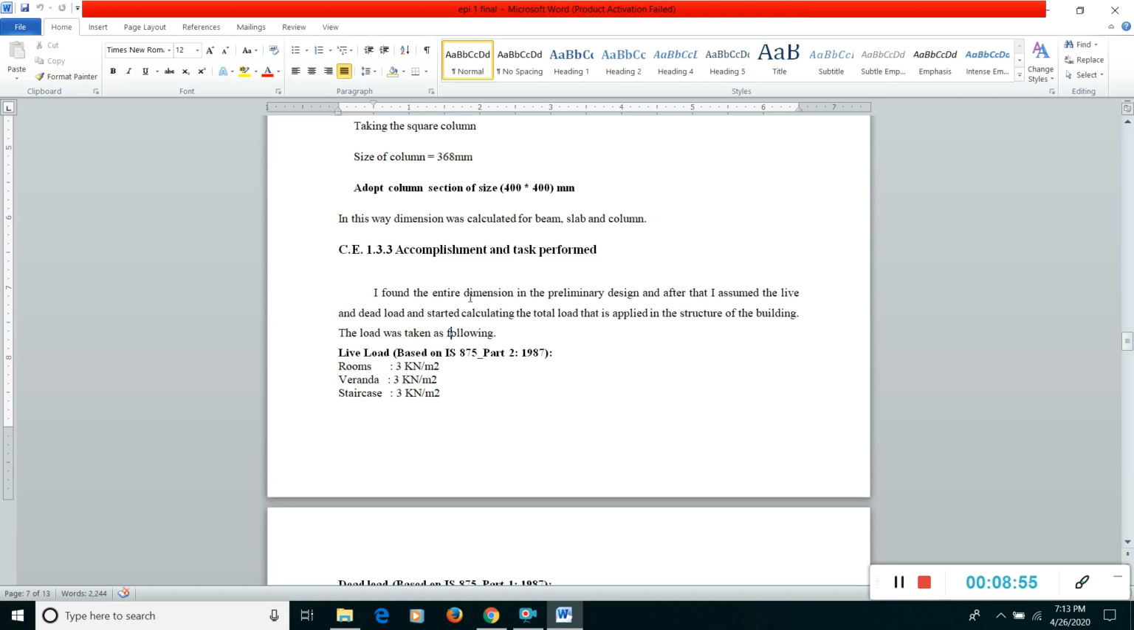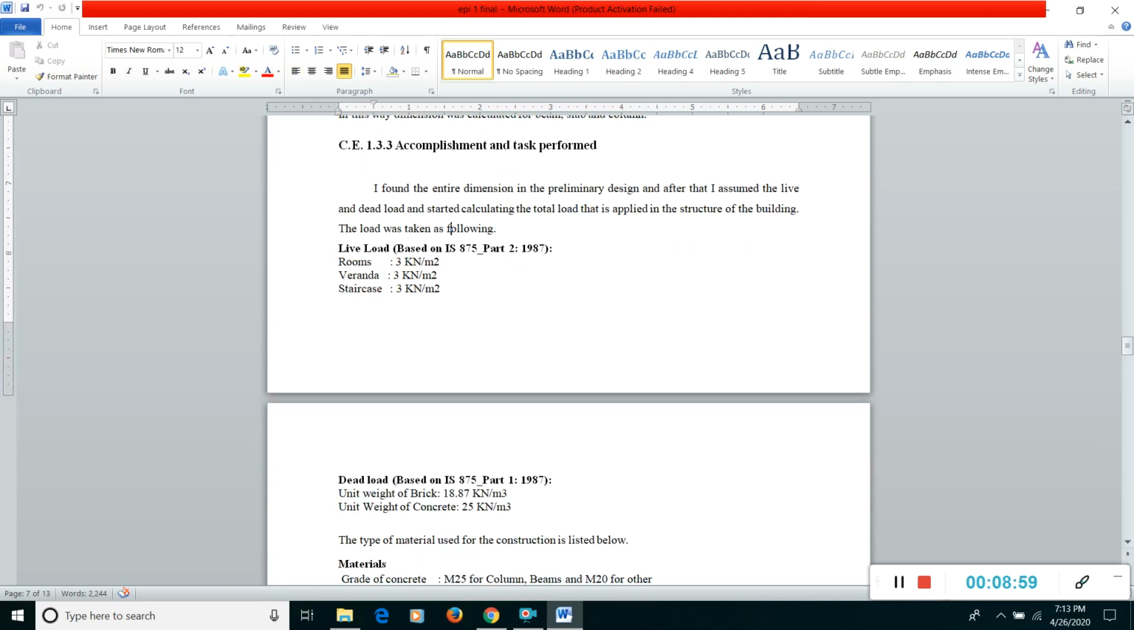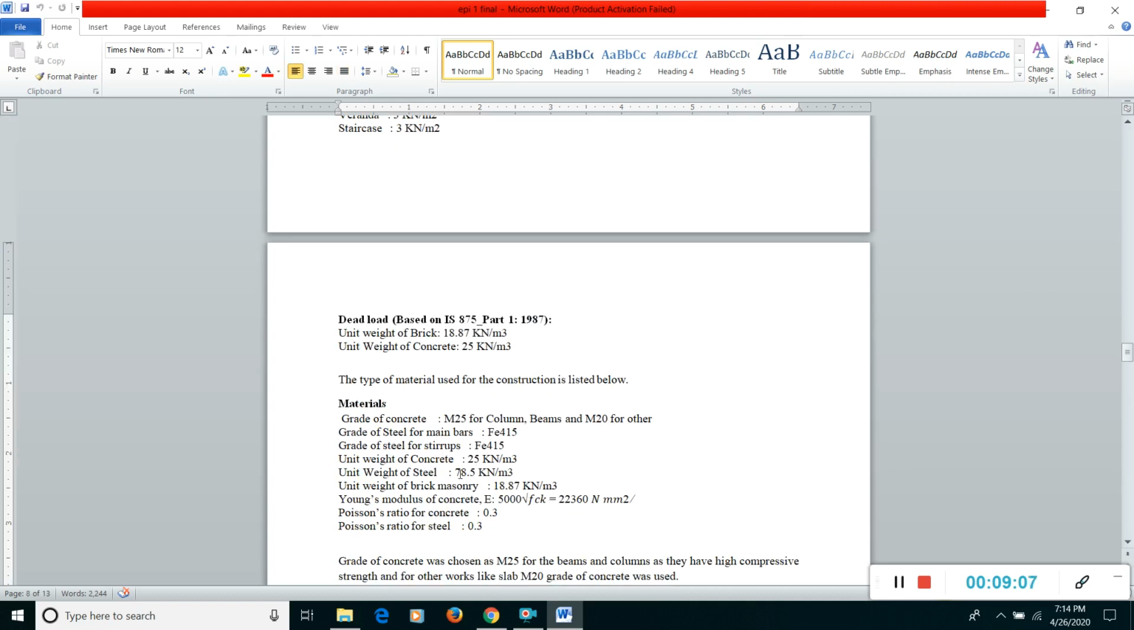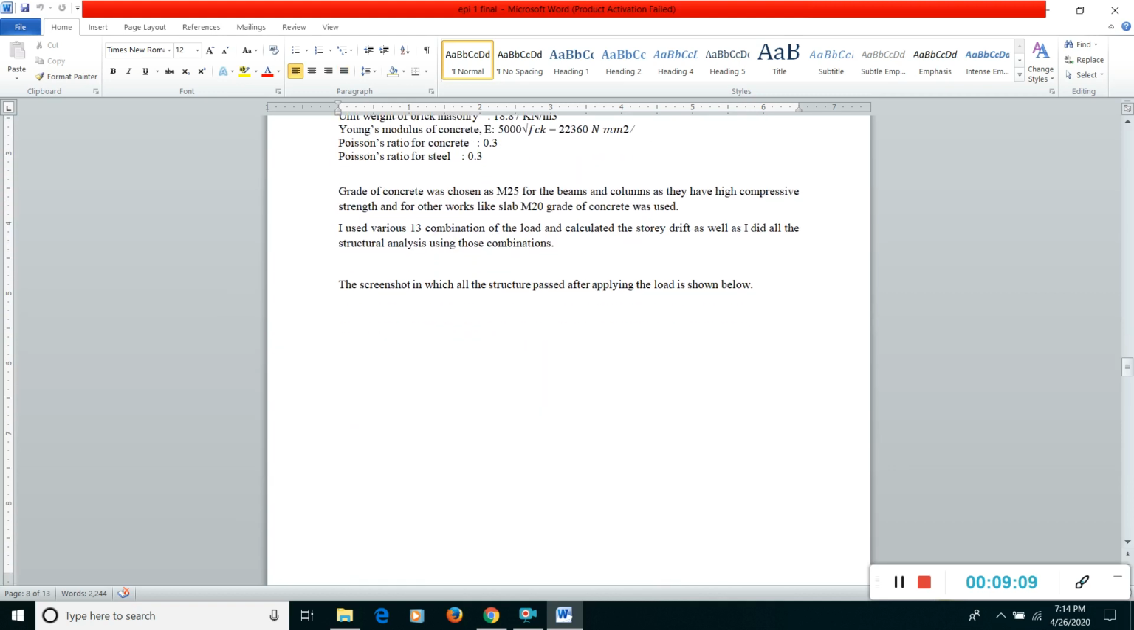And after that, I wrote accomplishments and tasks performed. So what was the task I did? I found the live load. I used the dead load, unit weight of the brick 18.87 kilonewton per meter cube, and what were the materials he used for the buildings and everything.